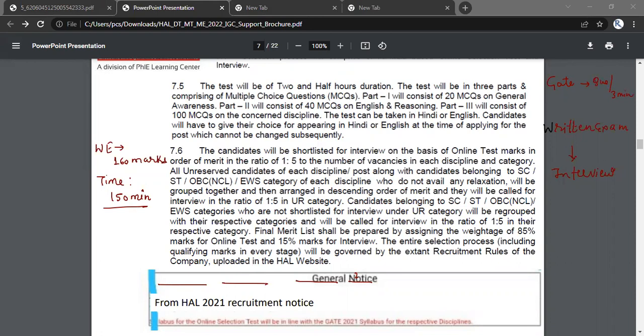So if you just compare totally with the GATE examination, that will not be justified, right? So here, only 1 mark questions which are asked in the GATE examination in the previous years, you must go through, right? Apart from that, the sources, if I just tell you, the sources will be the 1 mark questions that have already been asked in the mechanical GATE examination over the past 35 years.